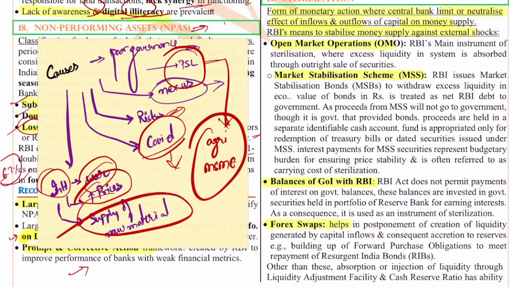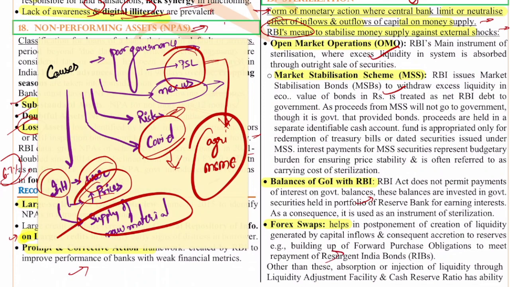Sterilization means it's a form of monetary action where the central bank limits or neutralizes the effect of inflows and outflows of capital on the money supply. It is the RBI's means to stabilize money supply against external shocks. If you see the open market operations, like the Market Stabilization Scheme, under which excess money from the market is withdrawn by the RBI, the balances of the Government of India with the RBI, that is also another thing.